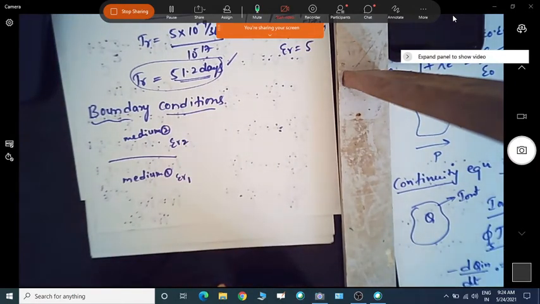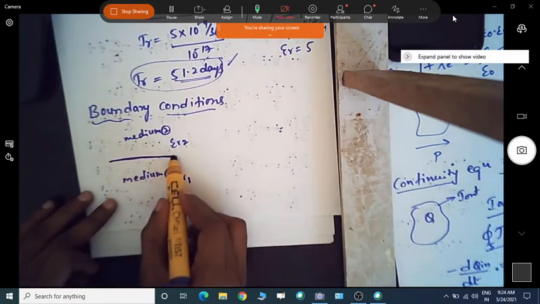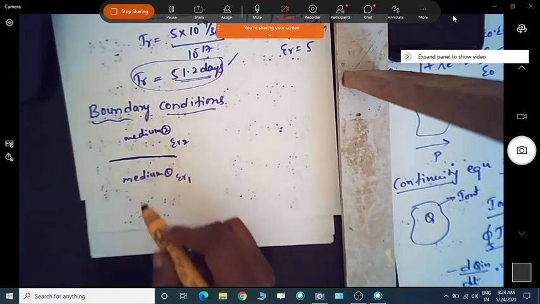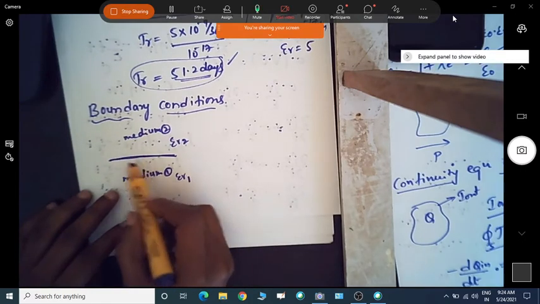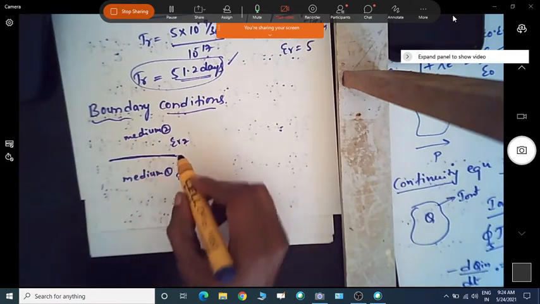What happens at this interface connecting the two media? The conditions that the field needs to satisfy at this interface are called boundary conditions.